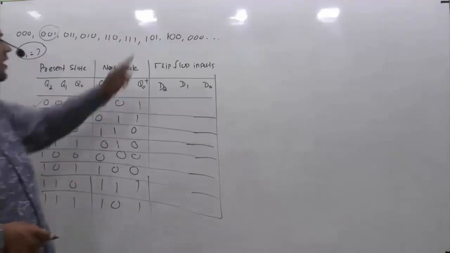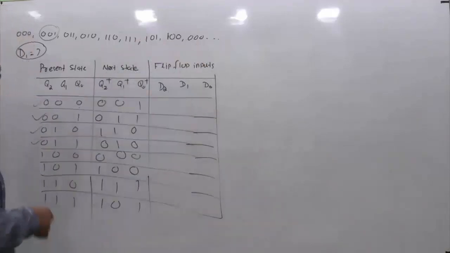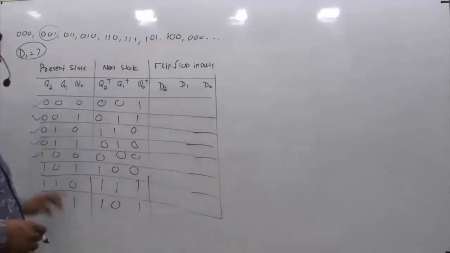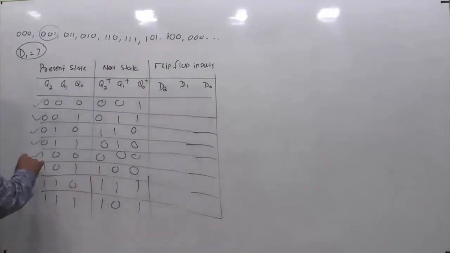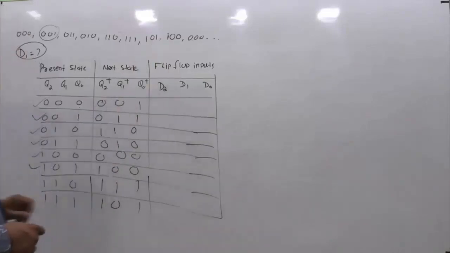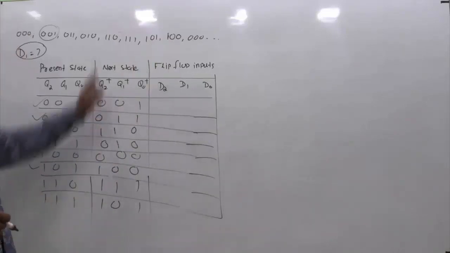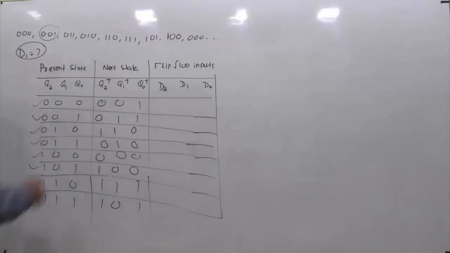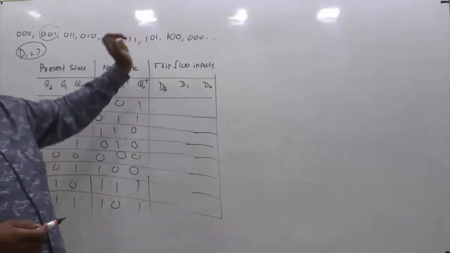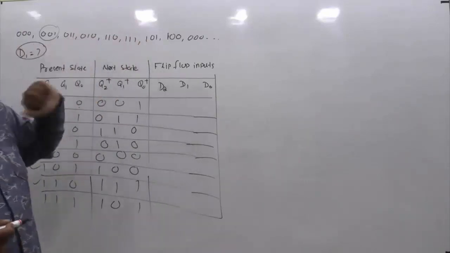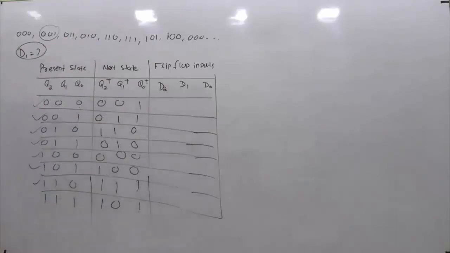Next, from 1, 0, 0, it is going to 0, 0, 0. From 1, 0, 1, it is going to 1, 0, 0. From 1, 1, 0, it is going to 1, 1, 1. And from 1, 1, 1, it is going to 1, 0, 1. So by referring to the given counting sequence, I have filled up the present state and next state.